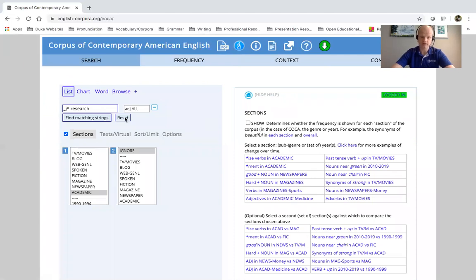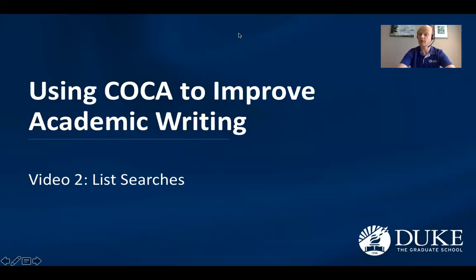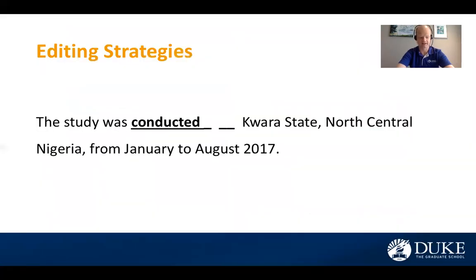So, let's look at perhaps some examples of how we might use this in our own self-editing. I have a very common example that I see a lot as an instructor, which is correct prepositions after verbs. This is something that can be very hard to master, and the COCA website gives us a way to see what options we might have.